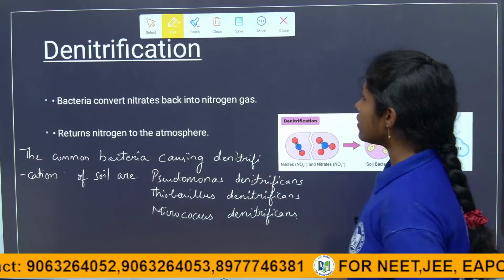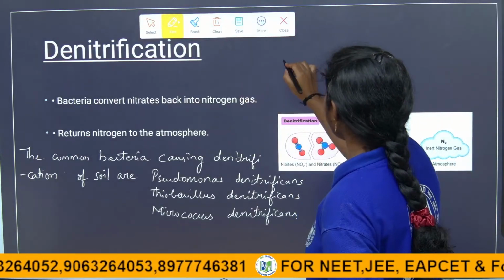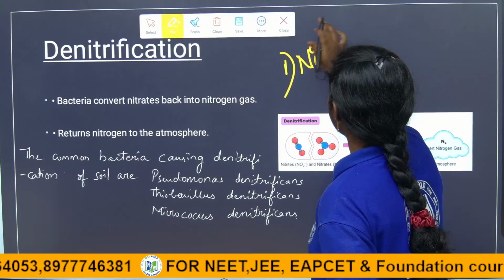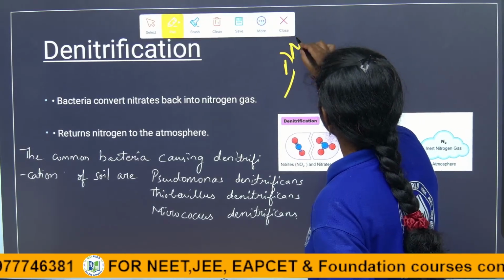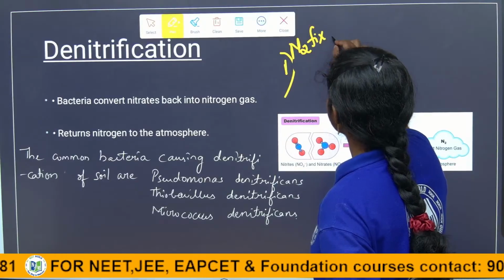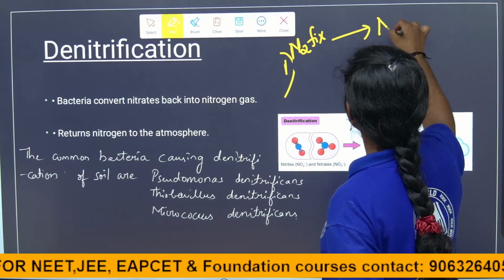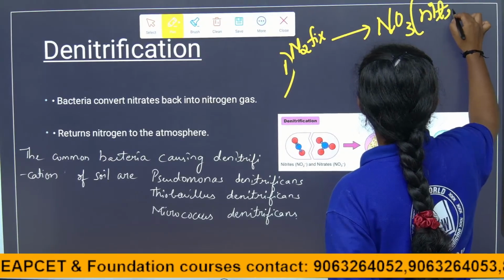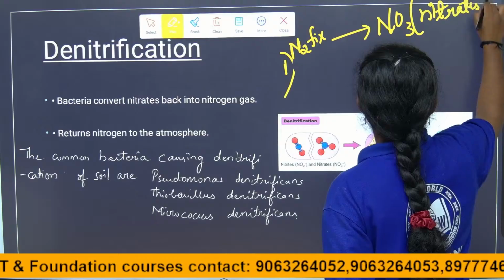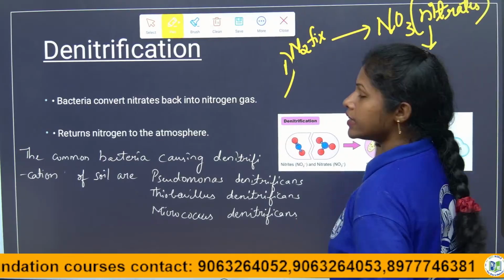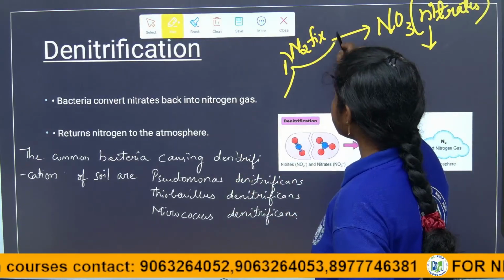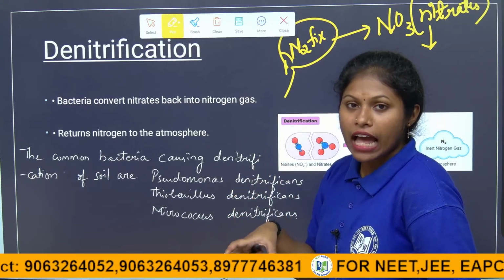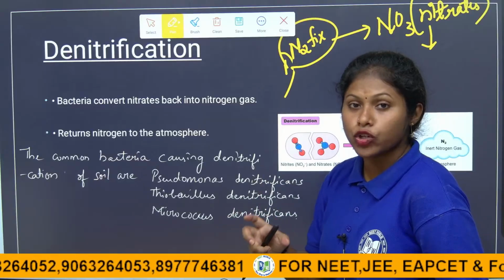So here I will give the summary once again, children. The first step is nitrogen fixation. In nitrogen fixation, the nitrogen converts into nitrates. These nitrates are in the utilizable form. We cannot take the nitrogen directly. We don't have that mechanism. The bacteria have it and some plants have it, some plants like leguminous plants.